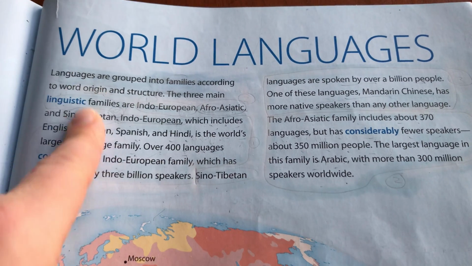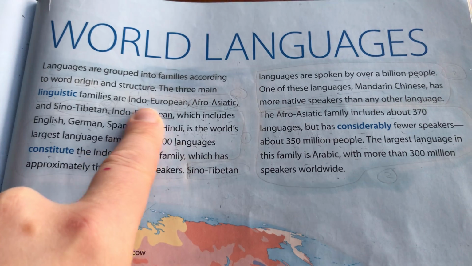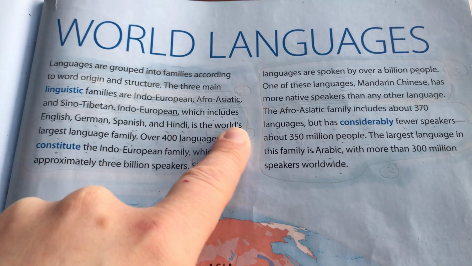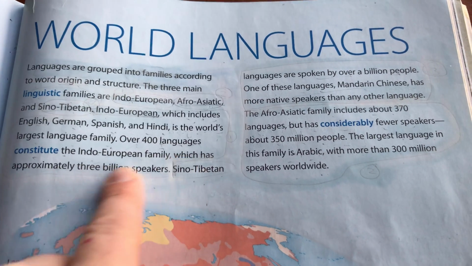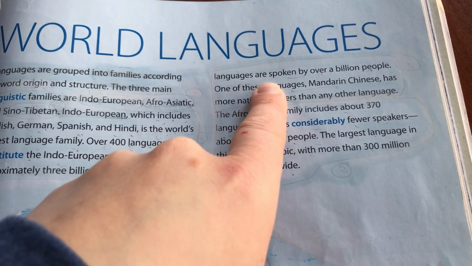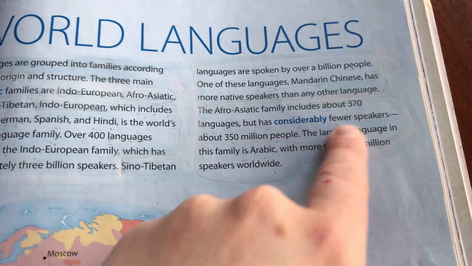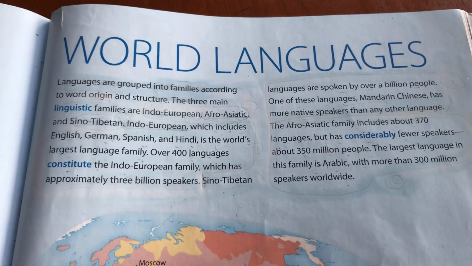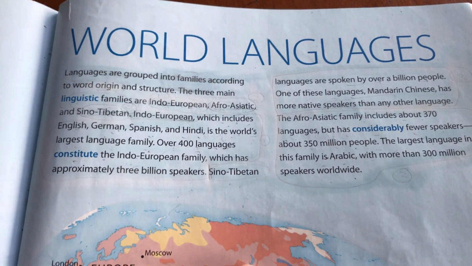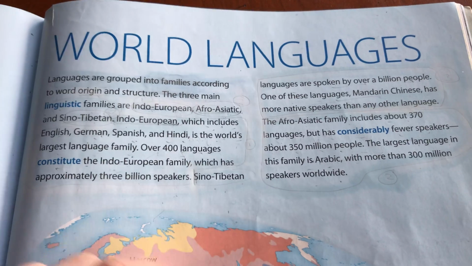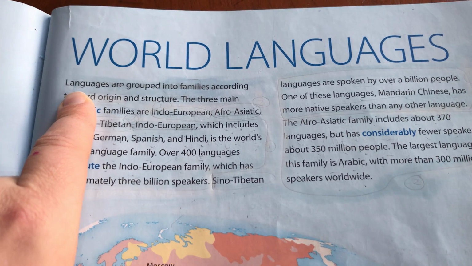So I skim through and I notice it's talking about main linguistic families, different languages, the largest family, Indo-European family, Sino-Tibetan family, languages, Asiatic family. So I think it's talking about each of the different main language families. That's my prediction. Let's take a look at the first sentence and see if it's the main idea.